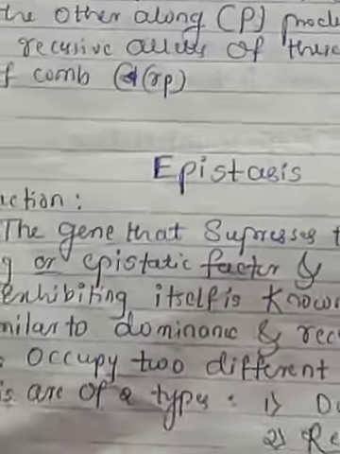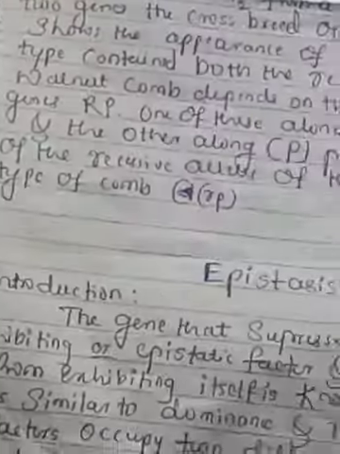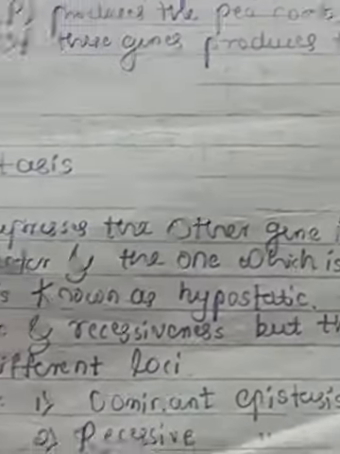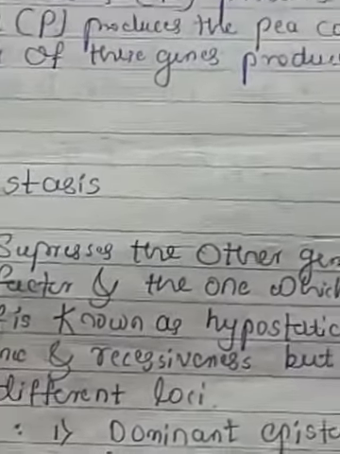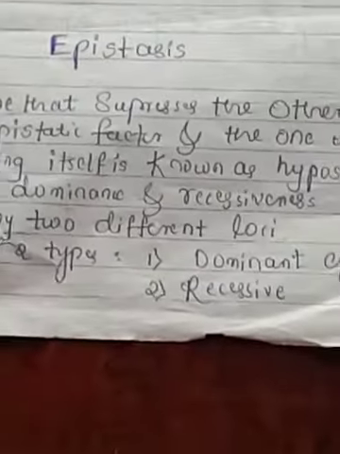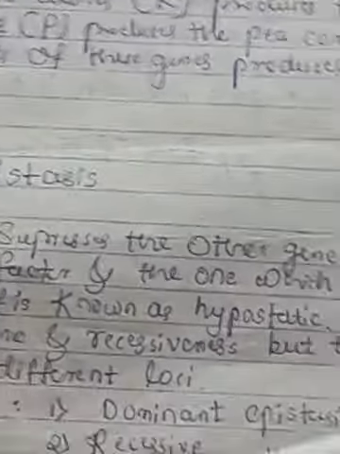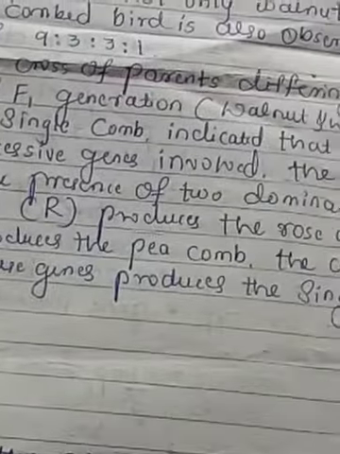Then next we studied epistasis. Epistasis means the gene which suppresses the other gene, just like dominance and recessiveness. But in the case of dominance and recessiveness, those are located in the same locus.